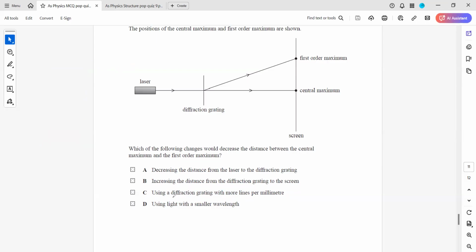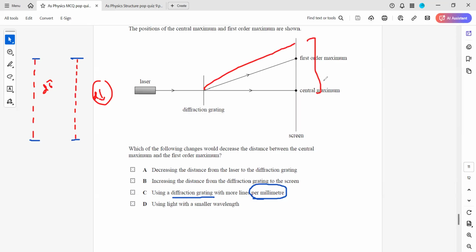Look, using a diffraction grating with more lines per millimeter means if you have 1 millimeter length, so these are the two 1 millimeter lengths, and you're using more lines. Say this was the original, and if in the same millimeter I need more lines, then definitely the spacing between the lines I have to reduce. So this d will be smaller. Here d will be larger. And smaller d will cause more diffraction. So when it causes more diffraction, the value of x will increase, because it was written per millimeter.